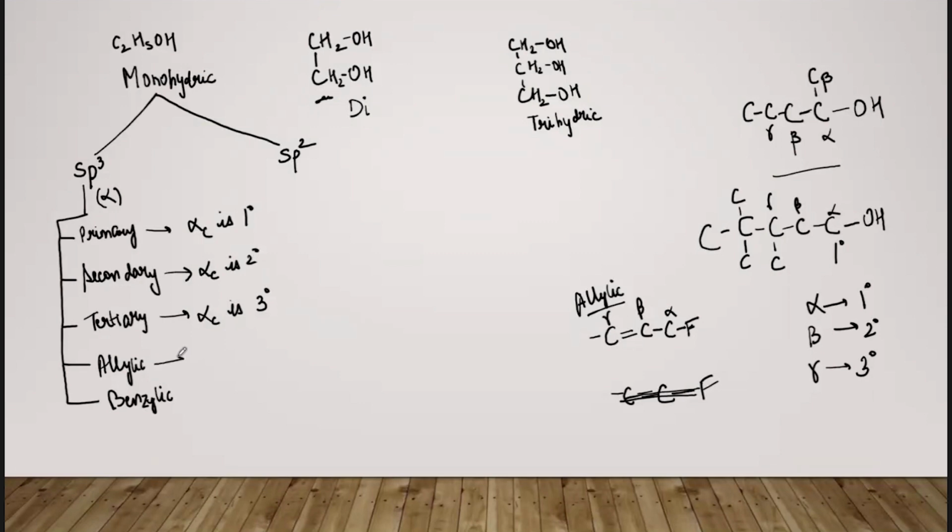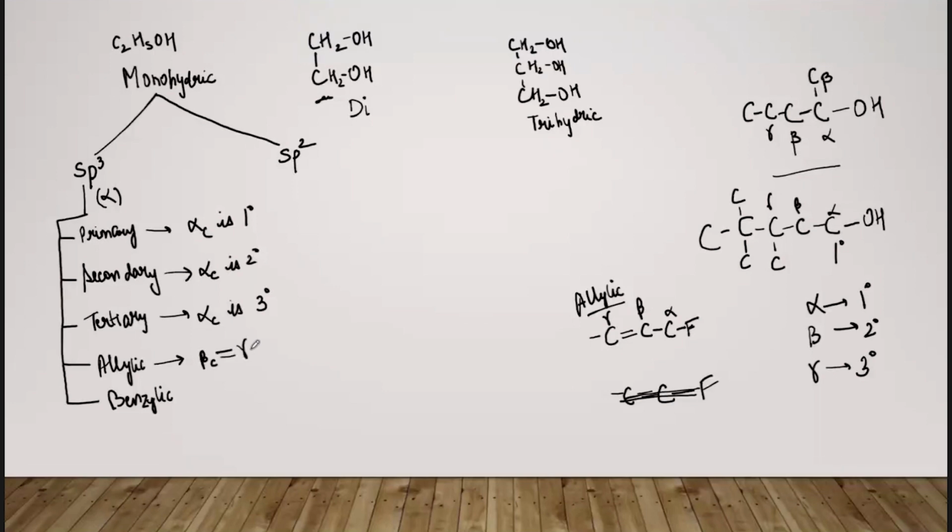So how can we define it here? Because we know this concept of alpha, beta and gamma carbon, we can say that allylic alcohols will be the alcohols when there is a double bond between the beta and the gamma carbon.